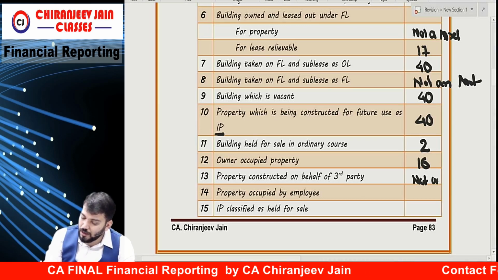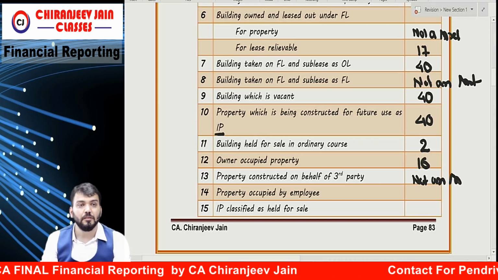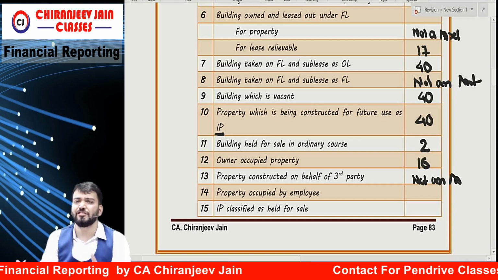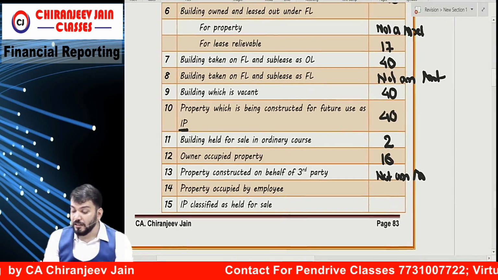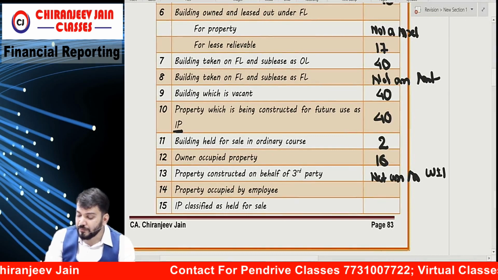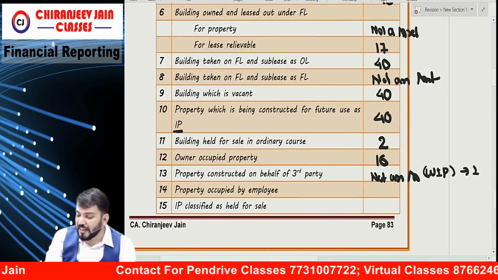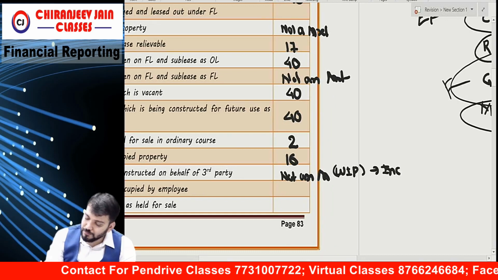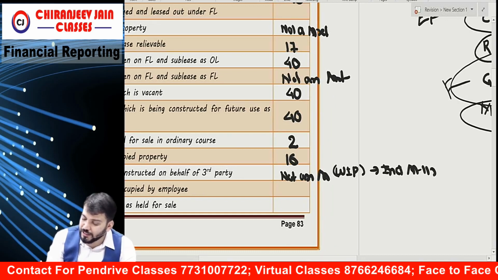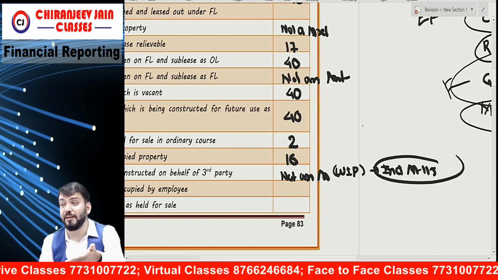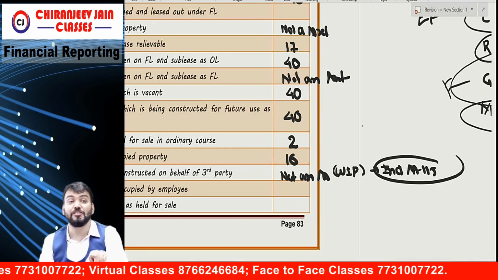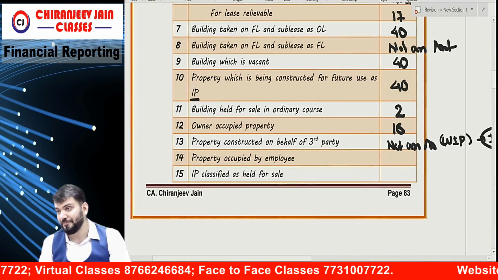It is not our asset. Are you agreeing? This is a construction contract. Are you able to understand? It is Ind AS 115. If property is under construction, this is one type of inventory, but we will not apply Ind AS 2. This will be Ind AS 115.